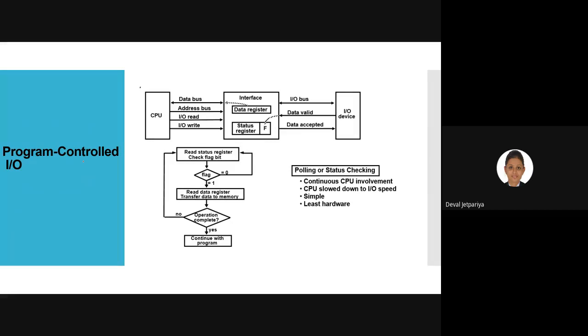So programmed IO is nothing but some operation which we are performing. Programmed IO operations are the result of some input output instruction we transfer towards the CPU. That will be considered as a programmed input output operation, right? And those programmed input output operations are written in the form of a computer program. So that is why the complete term is considered as program controlled IO.